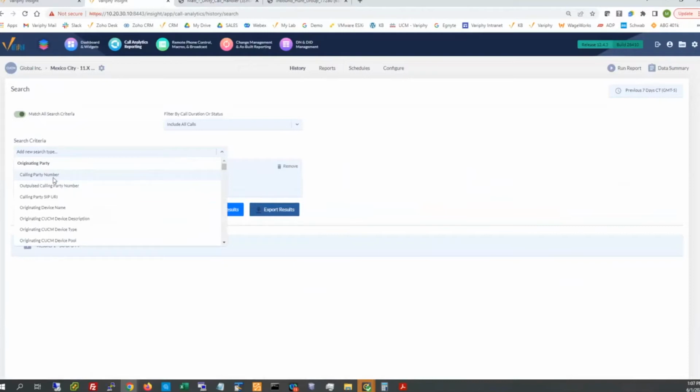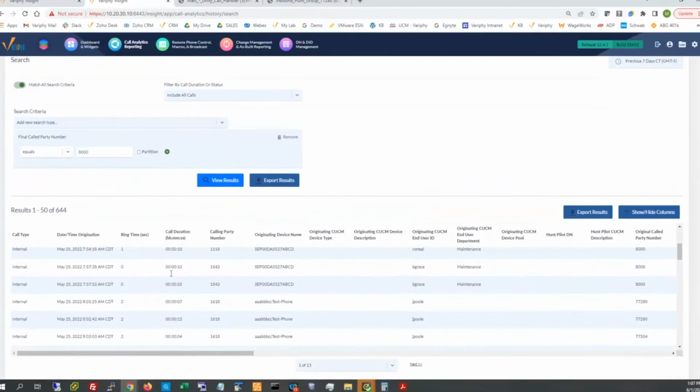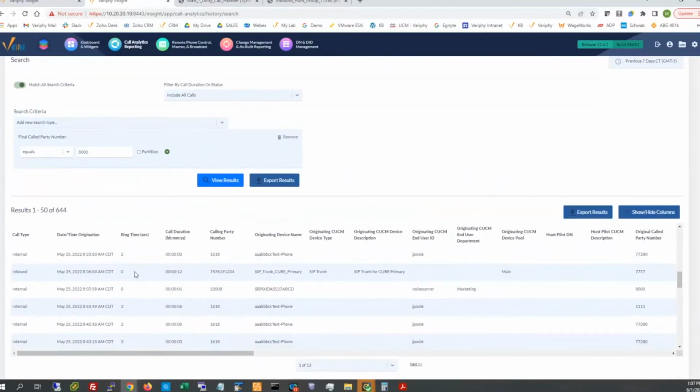Once again, I can filter by a handful of different options. I can use calling party number. I can use a specific device name or description or a type based off of the results we're seeing. Let me just scroll down here real briefly so that makes some sense. So let's find some inbounds. Here's an inbound call right here. I could key off of originating device name, or even the originating device type, or maybe the device description, or even, one of my favorites, the calling party number, where I can just use digit lengths to filter out the internals. And I'm actually going to do that.